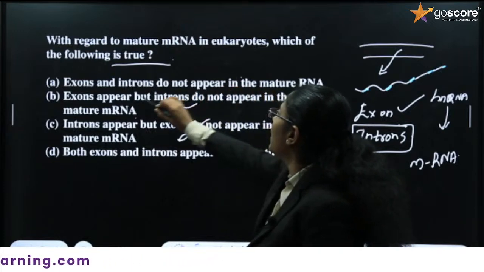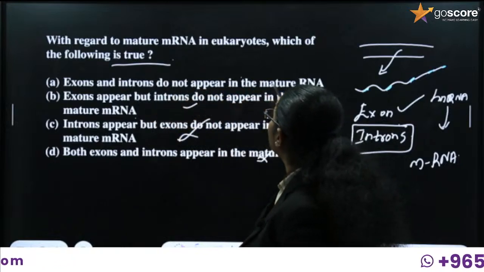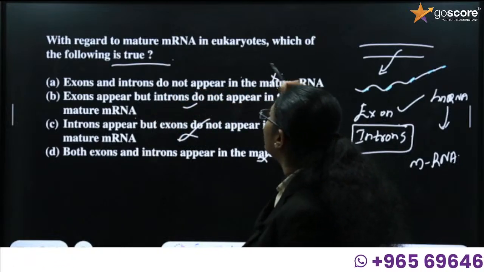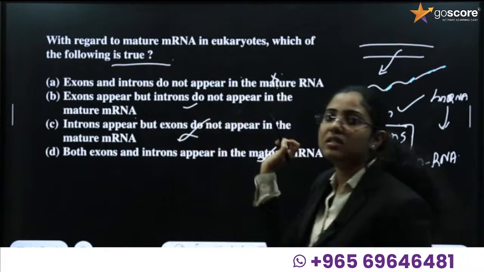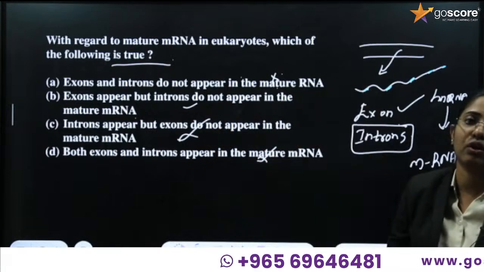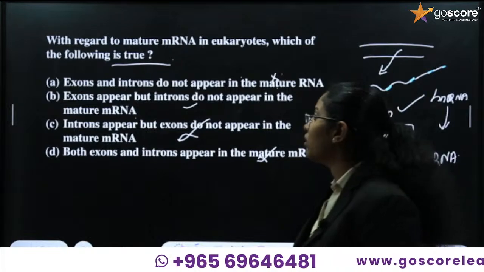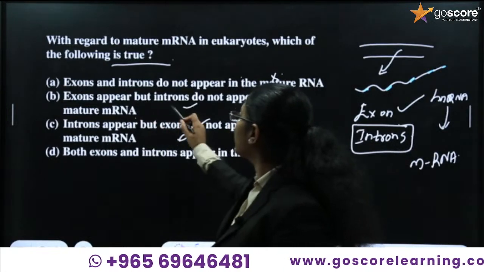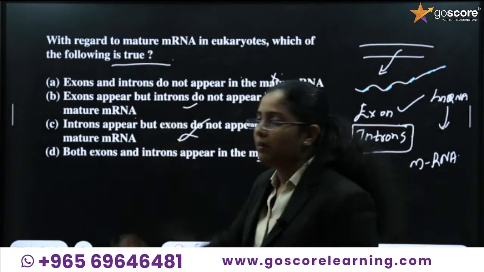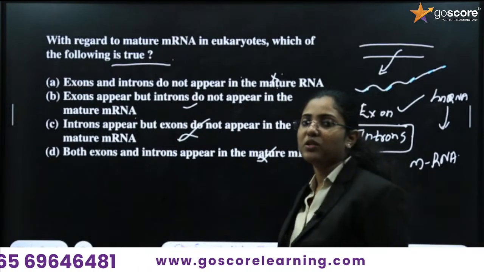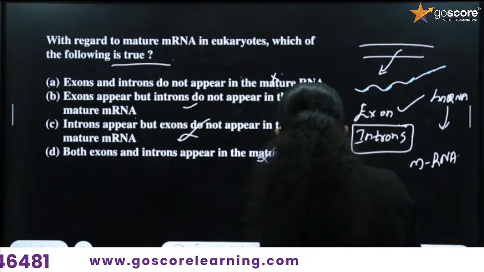First option, exons and introns do not appear in the mature RNA. This is also wrong. Why? Because in the mature RNA, we can see the exons. Exons combine together to form the mature RNA. So, what is the correct option? Exons appear, but introns do not appear in the mature mRNA. That is the correct option. We'll go with option number B.